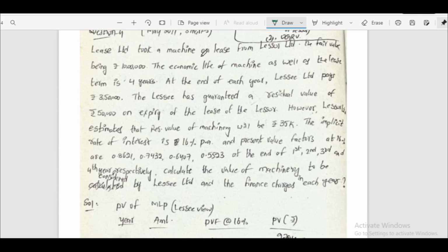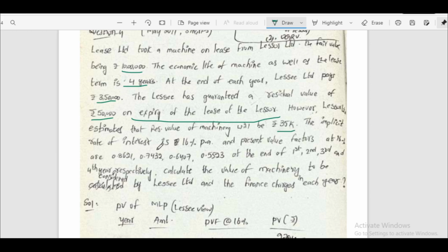Lease Limited took a machine on lease from Lessor Limited, the fair value being 10 lakhs. The economic life of machine as well as the lease term is 4 years. At the end of each year, Lessee Limited pays 3,50,000. The lessee has guaranteed a residual value of 50,000 on expiry of the lease of the lessor. However, lessor estimates that residual value of machinery will be 35,000.